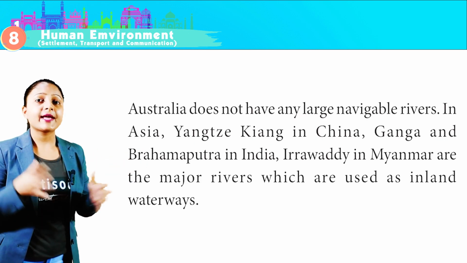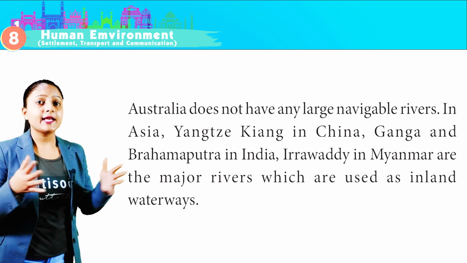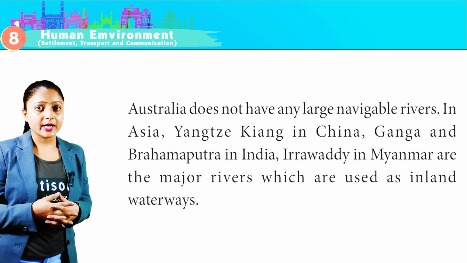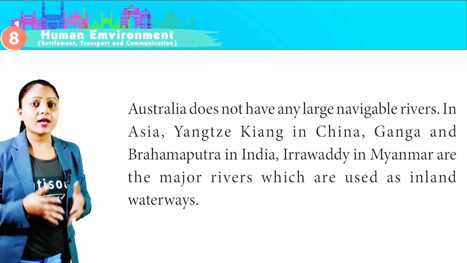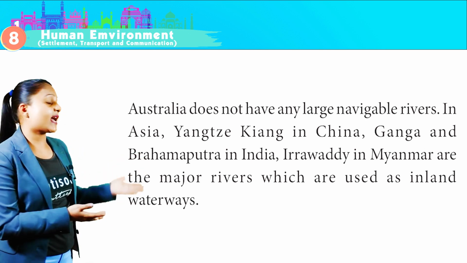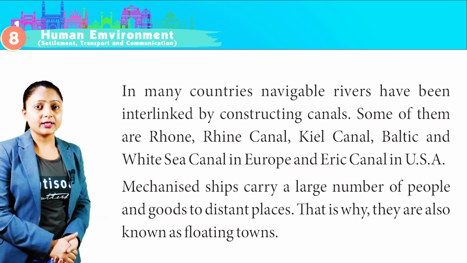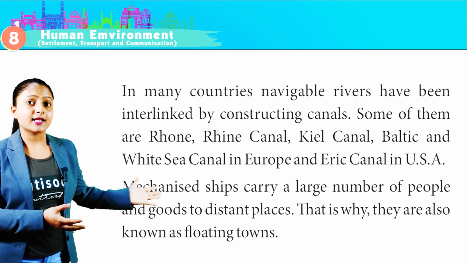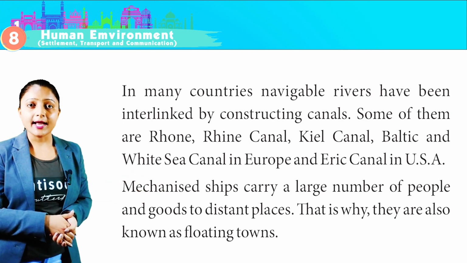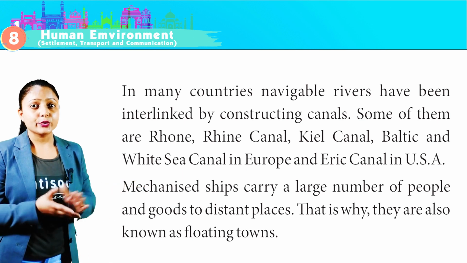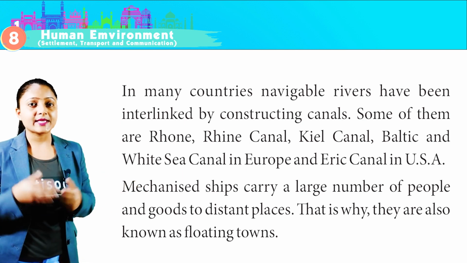Australia does not have any large navigable rivers. In Asia, Yangtze Kiang in China, Ganga and Brahmaputra in India, Irrawaddy in Myanmar are the major rivers which are used as inland waterways. In many countries, navigable rivers have been interlinked by constructing canals. Some of them are Rhone, Rhine Canal, Kiel Canal, Baltic and White Sea Canal in Europe and Erie Canal in USA.